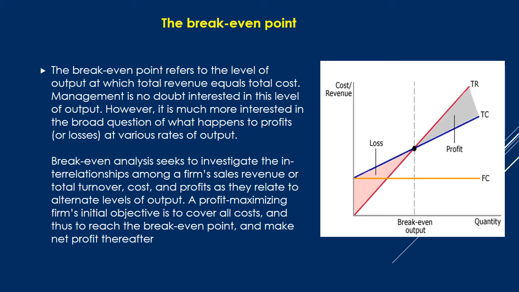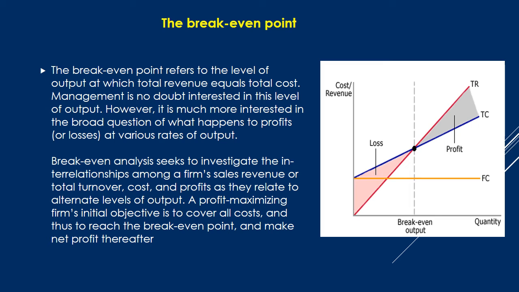However, it is much more interested in the broad question of what happens to profits or losses at various rates of output. Break-even analysis seeks to investigate interrelationships among the firm's sales revenue or total turnover, cost and profits as they relate to alternate levels of output. A profit maximizing firm's initial objective is to cover all the costs and returns, thus to reach the break-even point and make net profit thereafter.